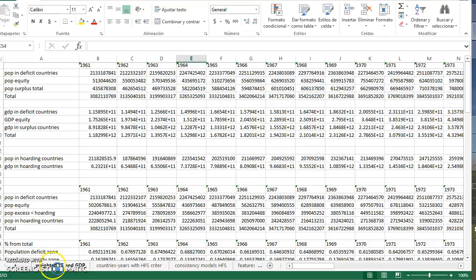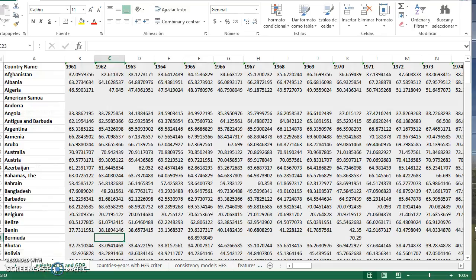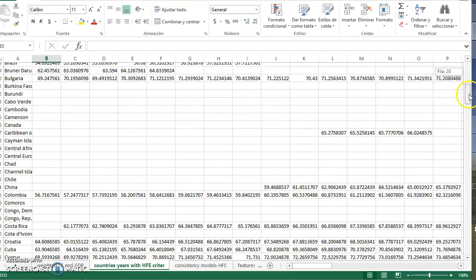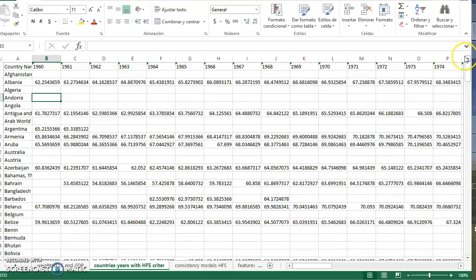So the first spreadsheet is the weighted average of life expectancy and GDP. The second one shows the years in which countries met the three criteria: life expectancy above world average, GDP per capita below world average, and carbon emissions below the planetary boundary.